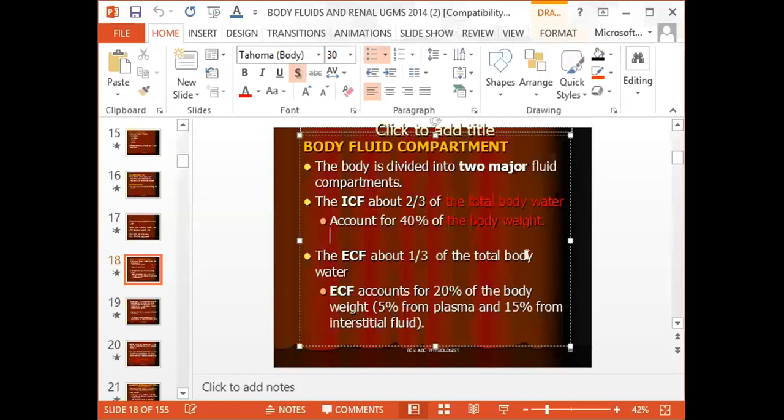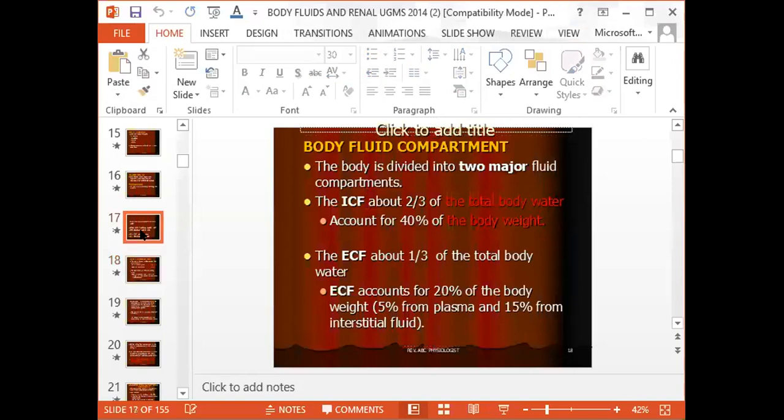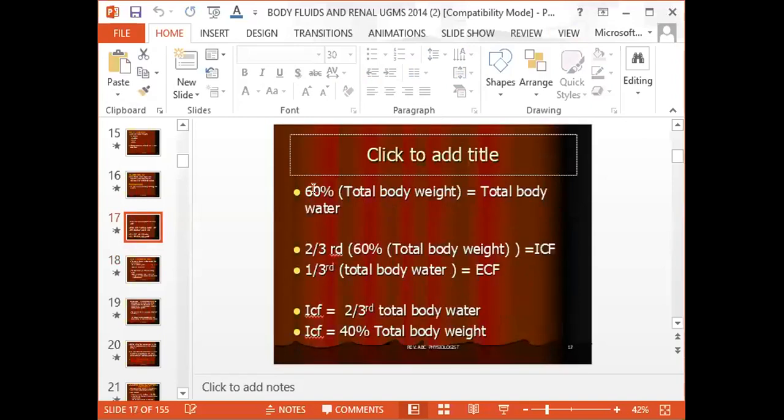So I'm saying that the total body water is 60% of the total body weight. So 60% of the total body weight is equal to total body water.